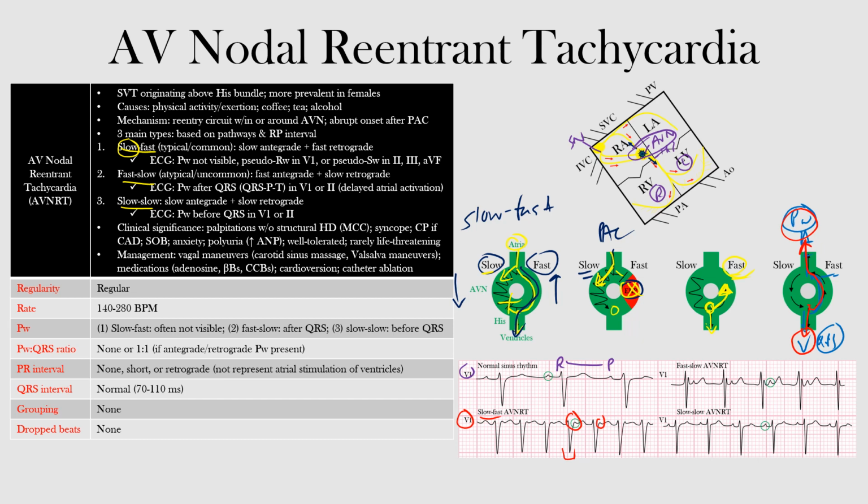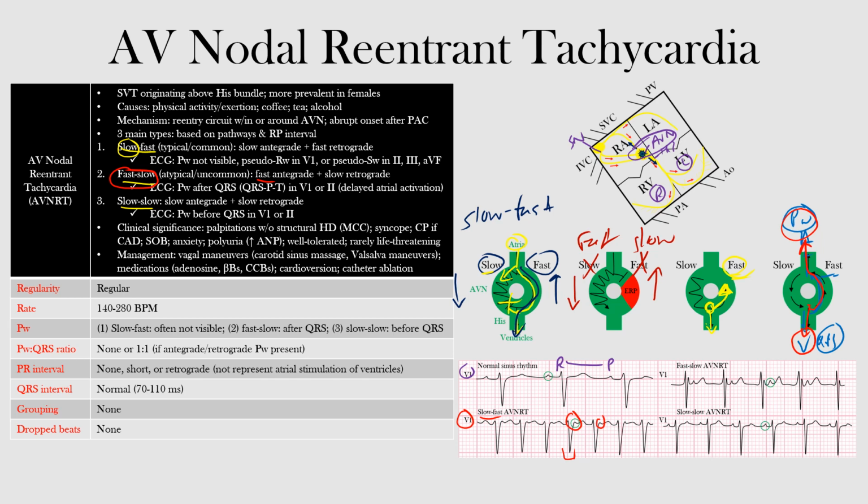So if we just erase this here, it's pretty much the opposite of what we saw with the slow-fast. Going antegradely, coming down, we will now have a fast pathway, and going retrogradely, we will have the slow pathway. We won't go through all the mechanism here, but you can get the idea that we're seeing the opposite taking place.